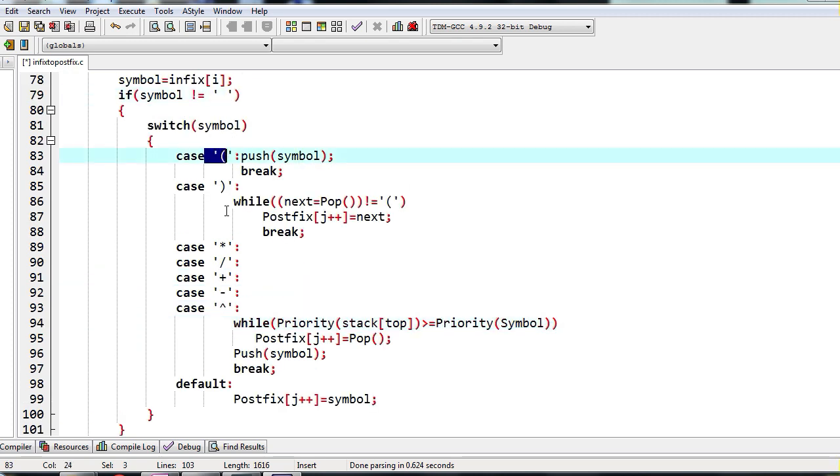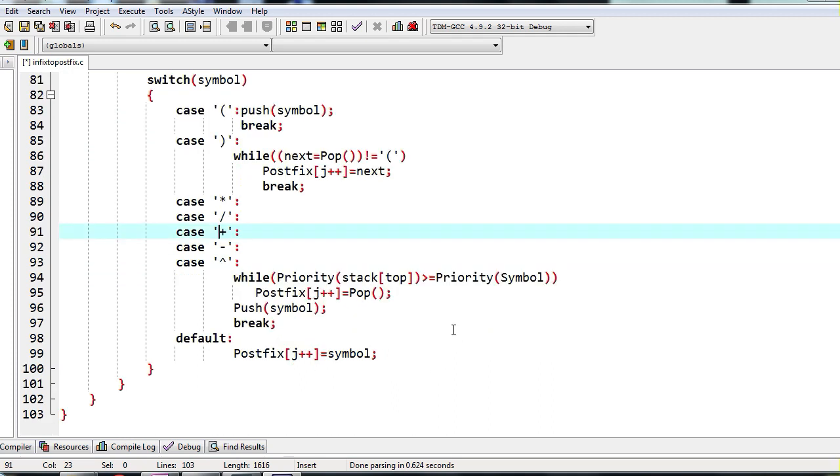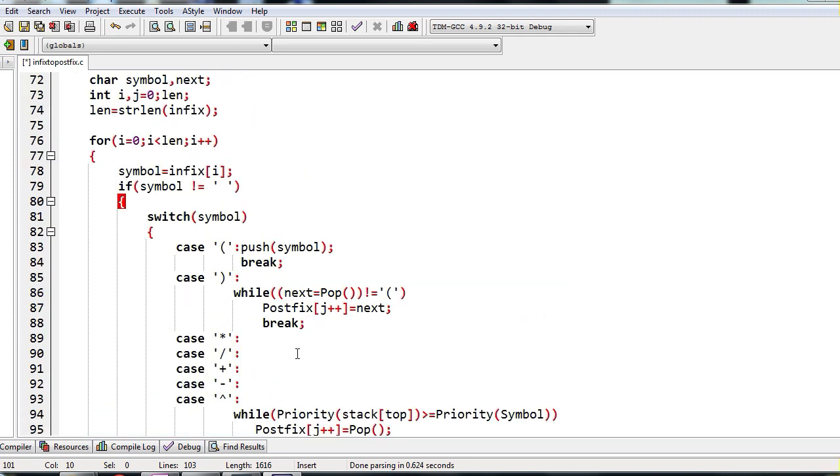Now if the character is not a space and it is not any of these operators, it means it is definitely an operand, and an operand has to be copied to the postfix expression. So this is converting your infix expression to a postfix expression. We do this until you reach the end of the infix expression. That is why we have written the for loop.